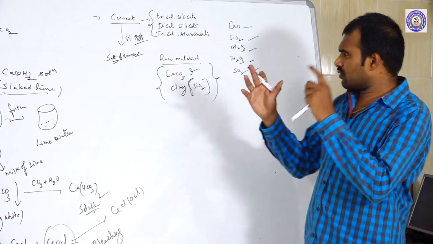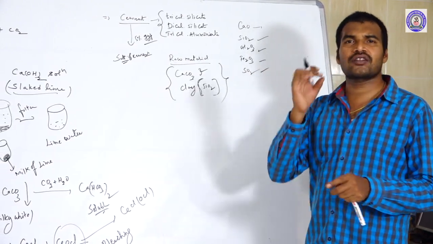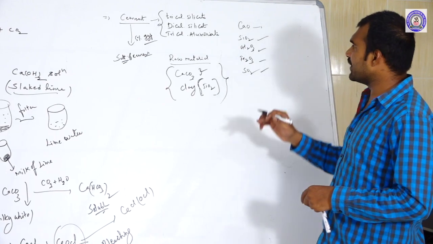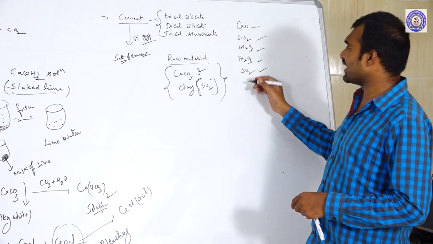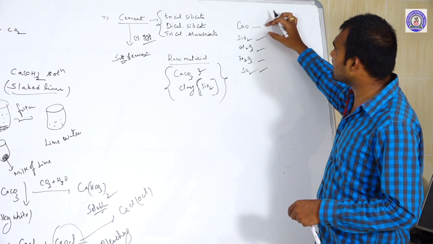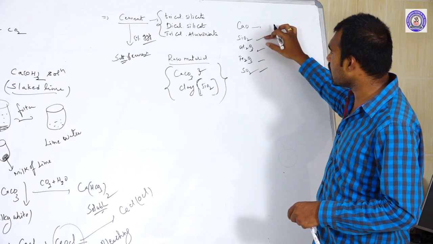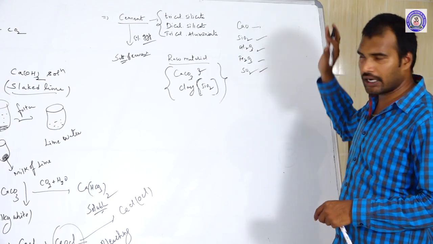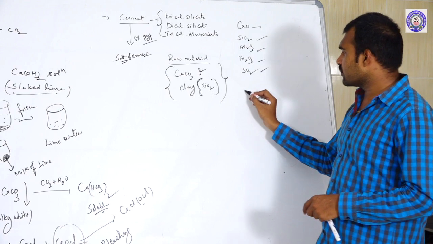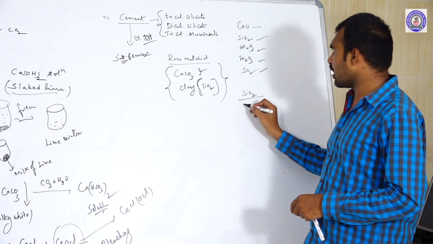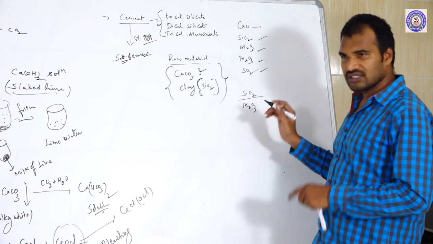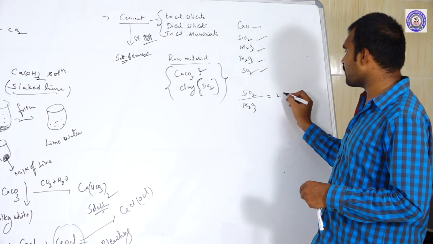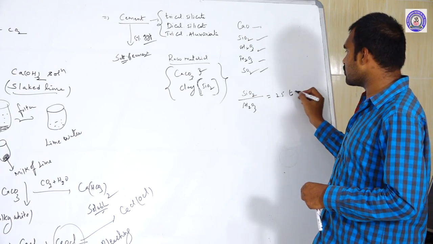How do they decide the quality of the cement? They check by comparing the ratios. The ratio between silica to alumina should be between 2.5 to 4.